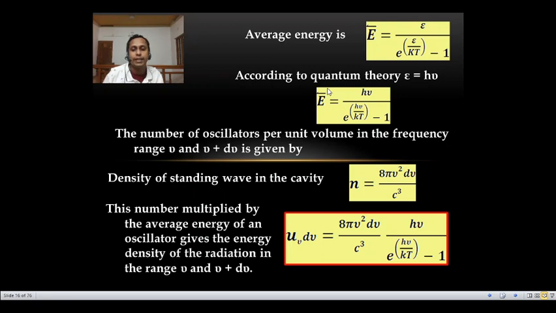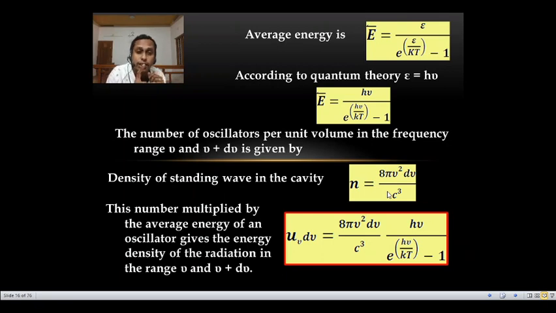So the average energy radiated from the black body is E bar is equal to h nu by e raised to h nu by kT minus 1. Now we have to find the energy density, or number of oscillators per unit volume. So the number of oscillators per unit volume in the frequency range nu and nu plus d nu, or the density of standing waves in a cavity, is given by n is equal to 8 pi nu square d nu divided by c cube.